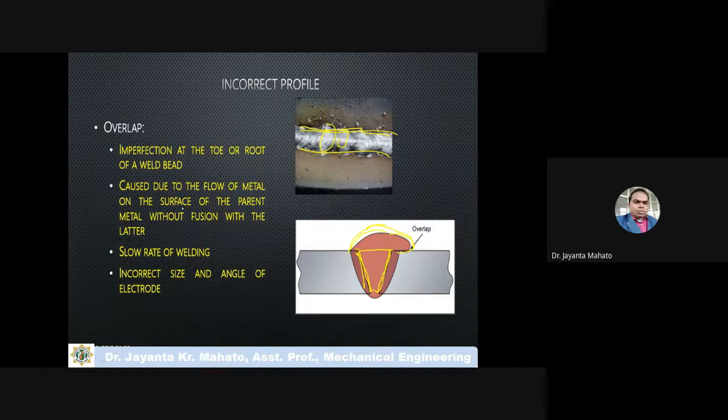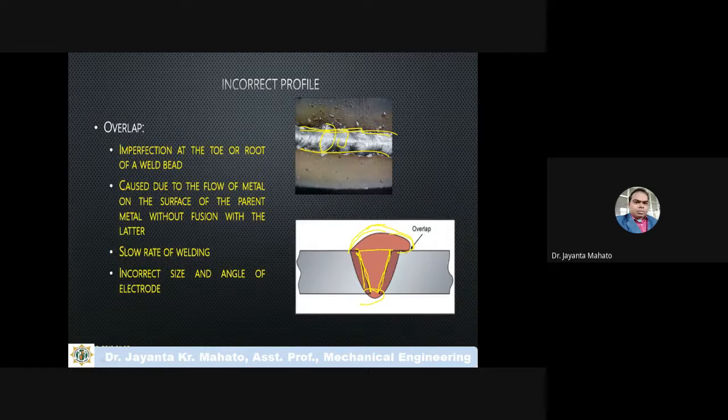These defects are at the toe or root of the weld bead. Toe is here, and that is the root, meaning the top and bottom portions are called toe and root.